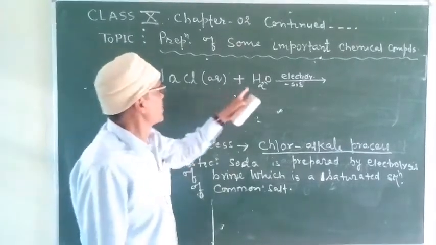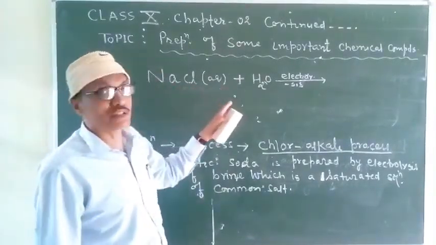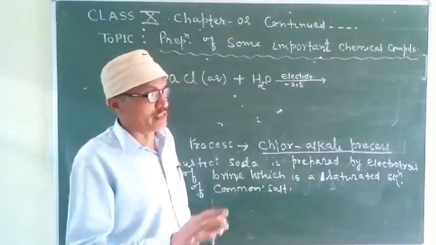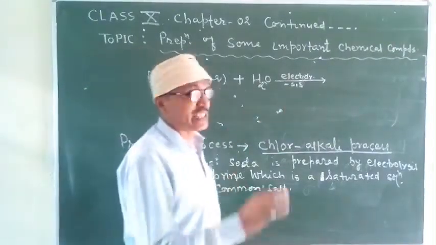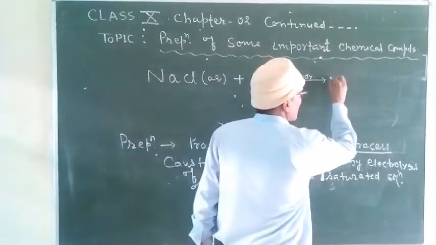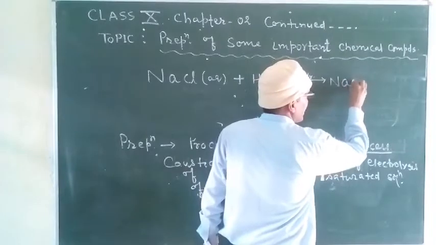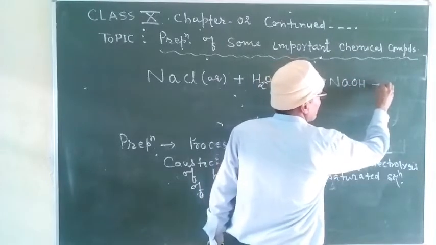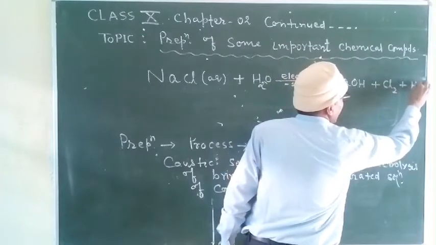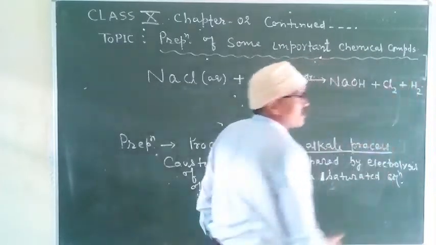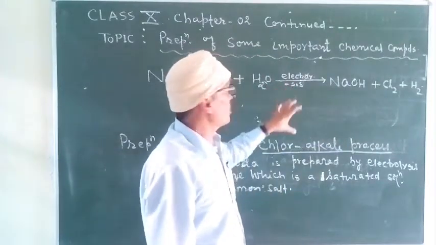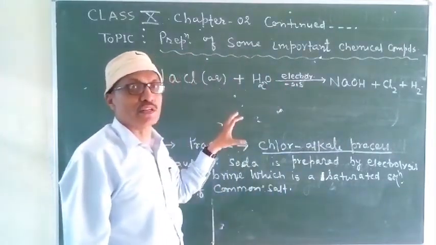When it is electrolyzed, it gets decomposed, giving three important products, and those products are NaOH plus Cl2 plus H2.